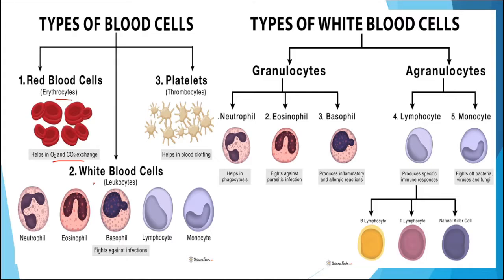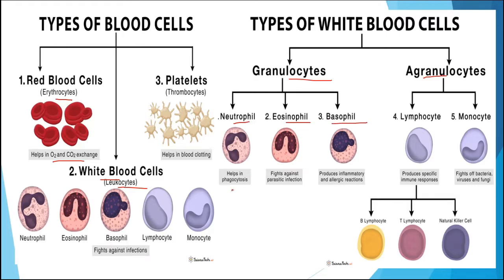The second type of blood cells are WBC or white blood cells, which are also known as leukocytes, and these are mainly of two types, that is granulocytes and agranulocytes. Under granulocytes, there are three types: neutrophil, eosinophil and basophil.